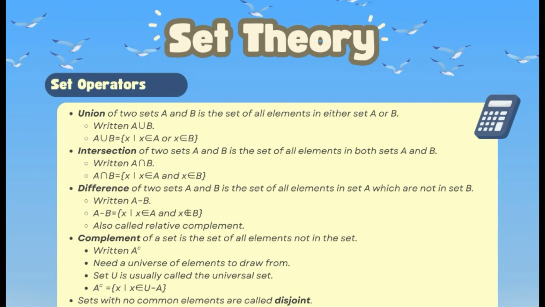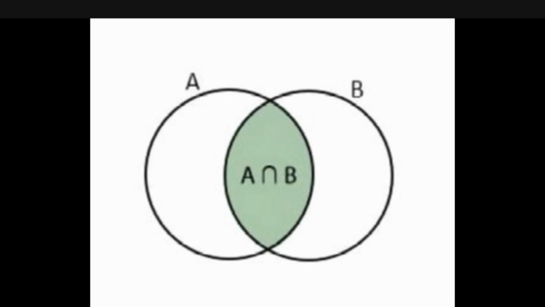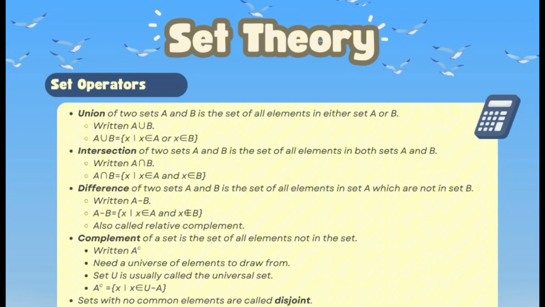The intersection of two sets A and B is the set of elements that are in both A and B. We write it as A intersect B. Using the same example, A intersect B will be 2. The following is an example image.